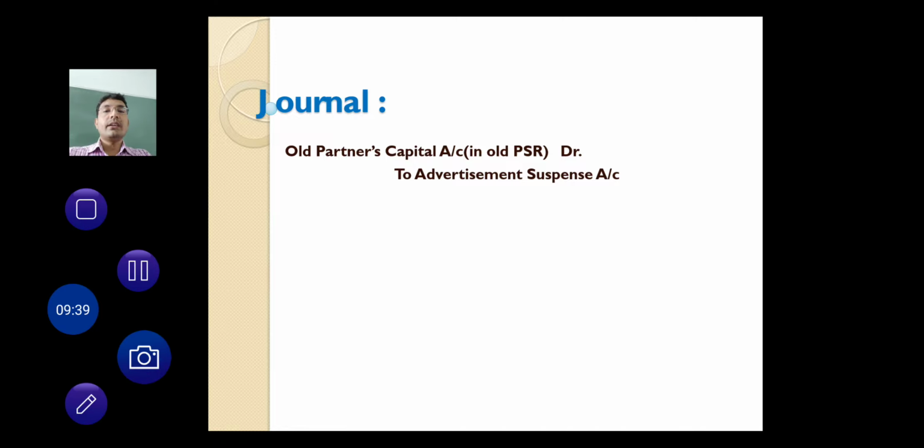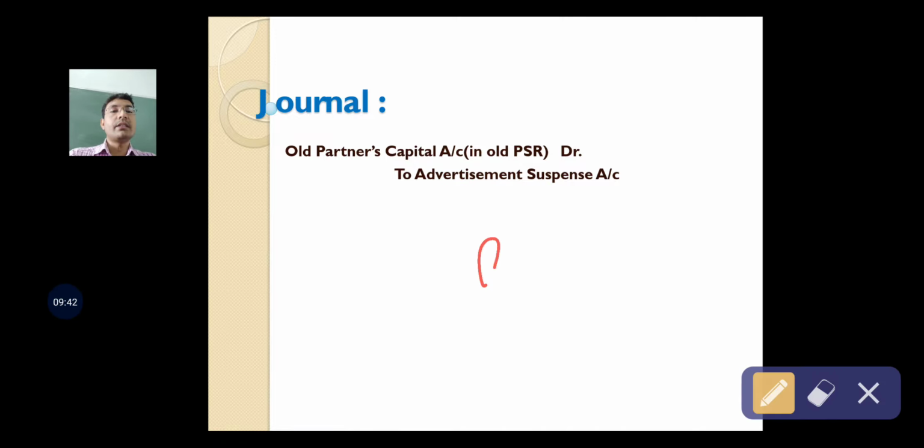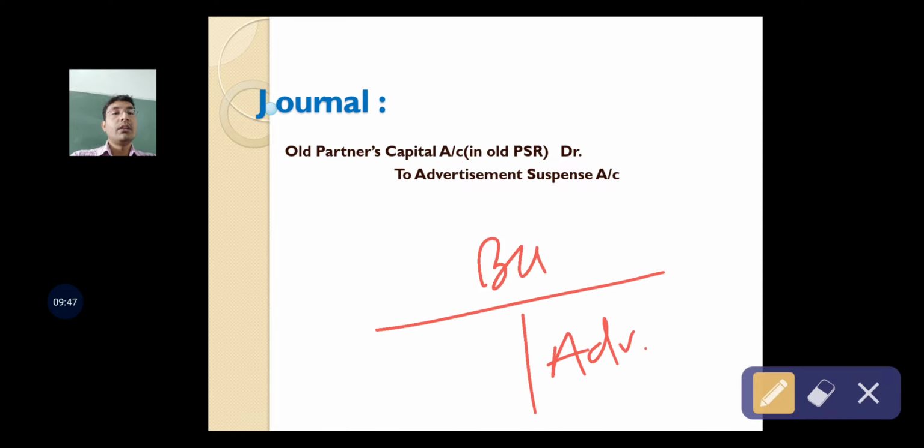Similarly, suppose there are certain losses, deferred revenue expenditures like advertisement suspense, appearing on the asset side of the balance sheet. Therefore, this advertisement suspense account will also be distributed to old partners in the old profit sharing ratio. Therefore, the advertisement suspense account has been credited in order to extinguish its balance, and the old partners' capital accounts have been debited in the old PSR.